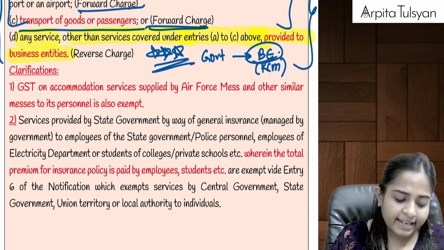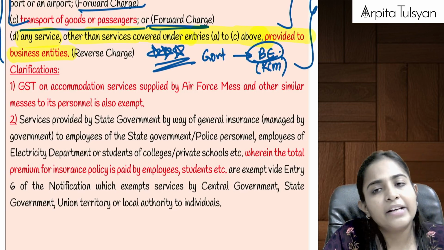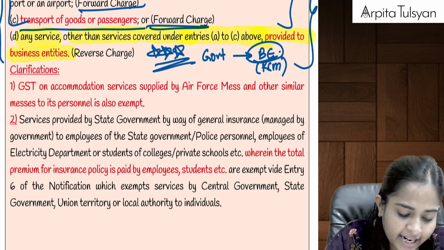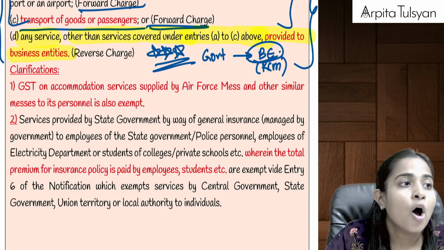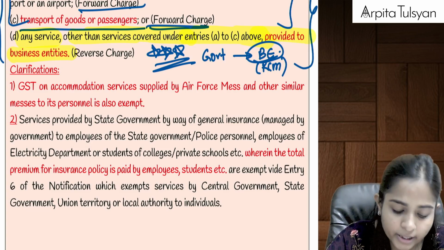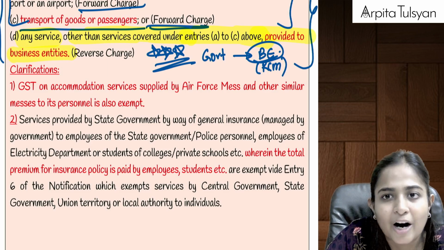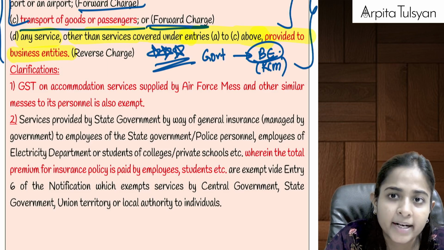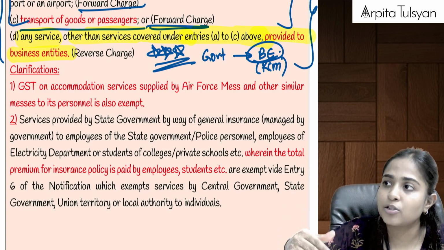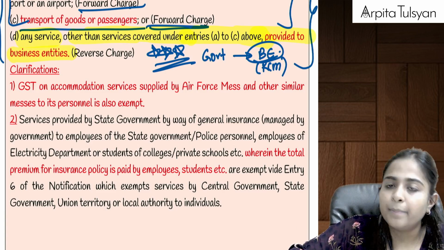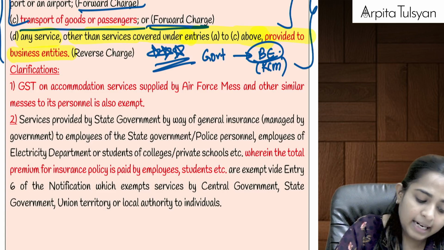Then after that they have given 2 specific clarificatory points here. First one, if there are any accommodation services supplied by Air Force Mess or any similar messes to its personnel. Air Force also comes under government only, right? It comes under central government. So Air Force Mess provides accommodation, stay services to its own personnel, so that will be exempted from GST because it is also services provided by government only.